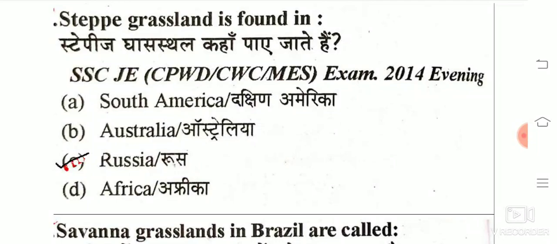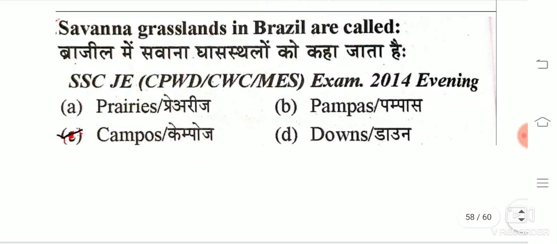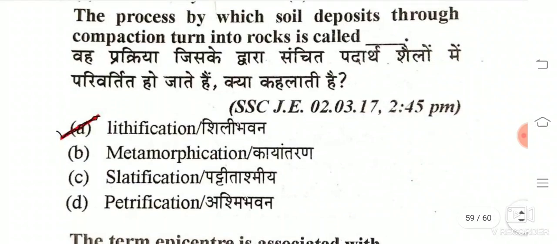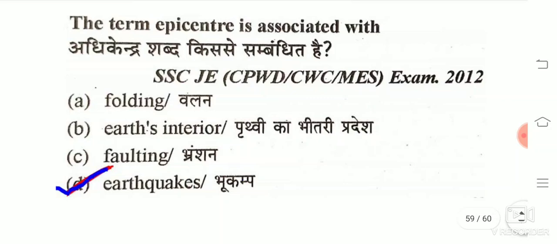Steppe grassland is found in Russia. Savanna grassland in Brazil is called, the answer is campos. The process by which soil deposits turn into rocks through compaction is called, the answer is lithification. The term epicenter is associated with, the answer is earthquake.